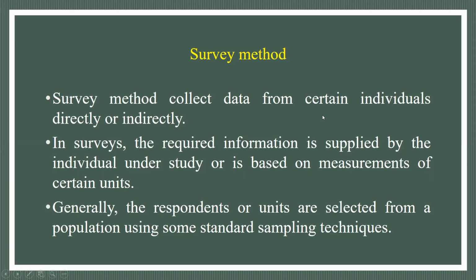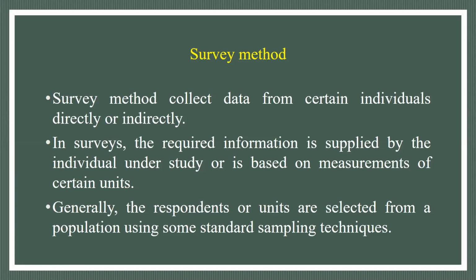Respondents and units are selected from the population using some standard sampling technique. In a survey, whatever population or sample we take into account for our study, we cannot study each and every individual or unit.